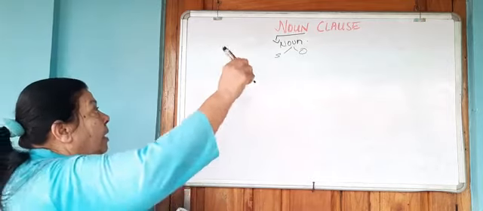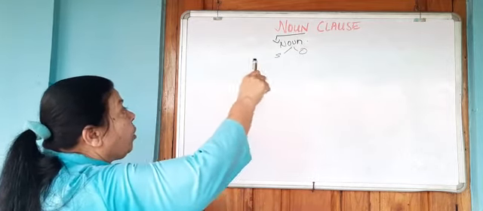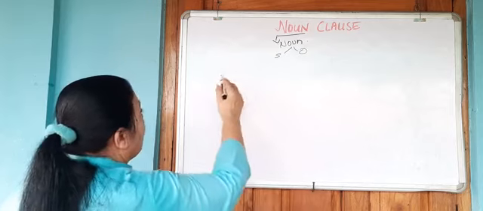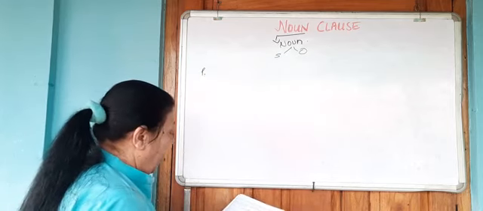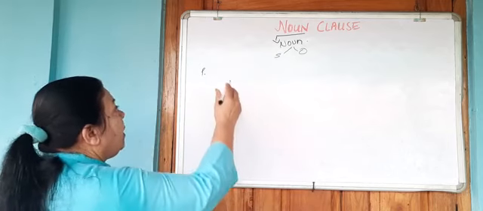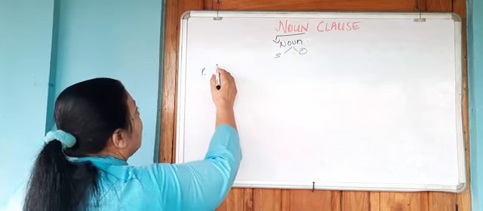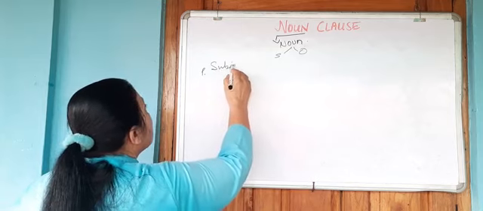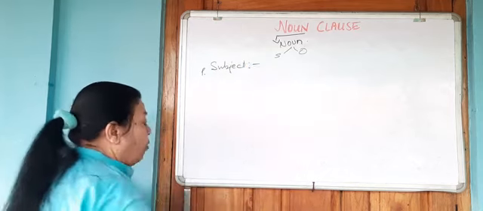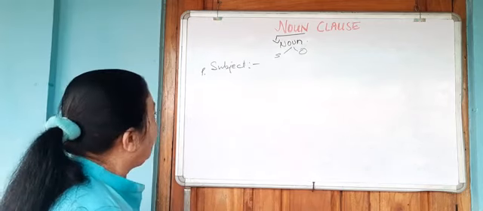Now, the noun clause will do the work of the noun. So let's see what is the work of the noun. If we see in sentence 1, you will find that the noun clause does the work of the subject. The noun clause does the work of the subject.